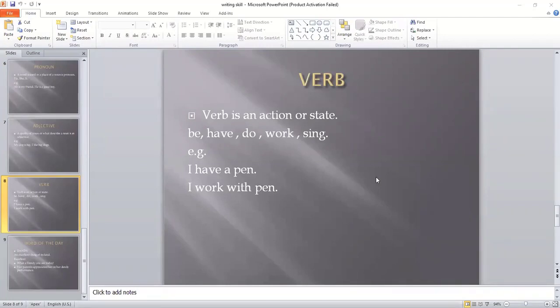Okay, Momina Waheed. Yes, ma'am. Okay, Momina, please tell me. I have flowers. Where is the verb in this sentence? Ma'am, have is a state verb. Yes, perfect. Well done.